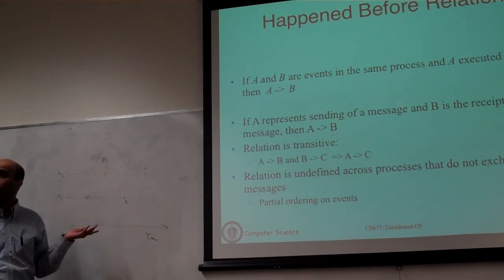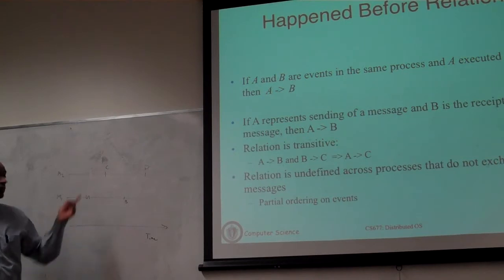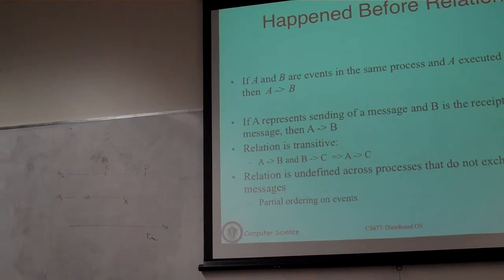But clocks are not synchronized, there is no global clock. So now deriving event ordering is not that straightforward anymore. So in the absence of a global clock, what can you do? How can you order events across two processes that run on two different machines?